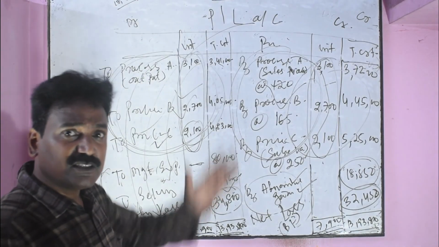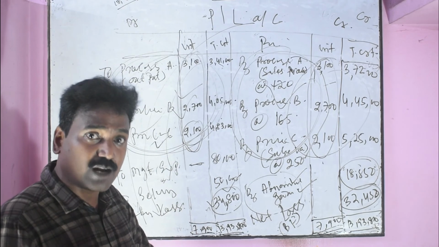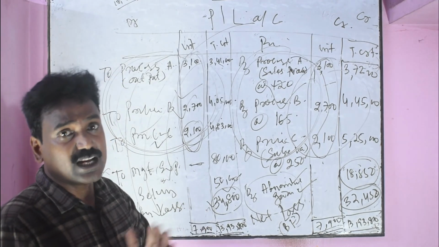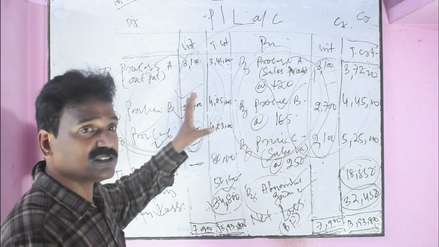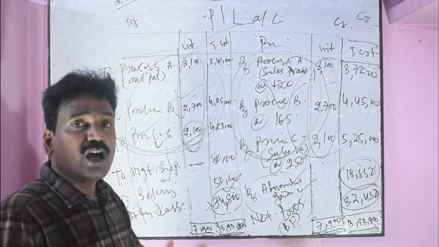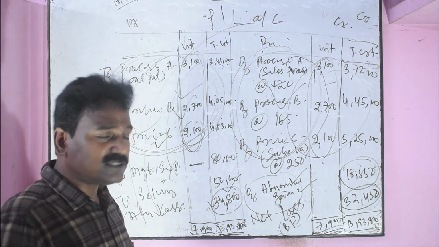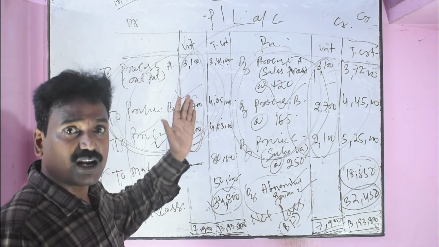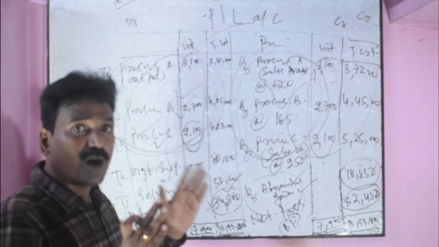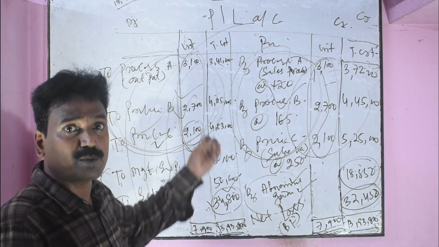So students, this is the total procedure of preparing process accounts with all the additional treatment of abnormal loss, abnormal gain and profit and loss accounts. So it is advised, students, that you carefully observe the questions and answers and watch the video completely to understand the provisions.